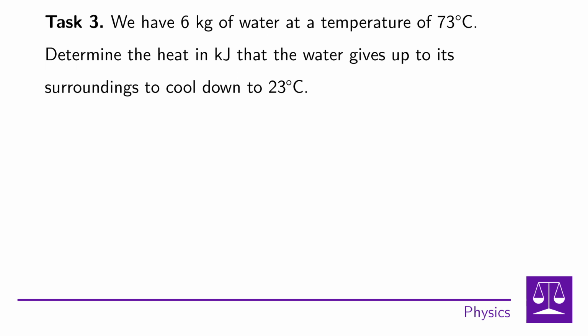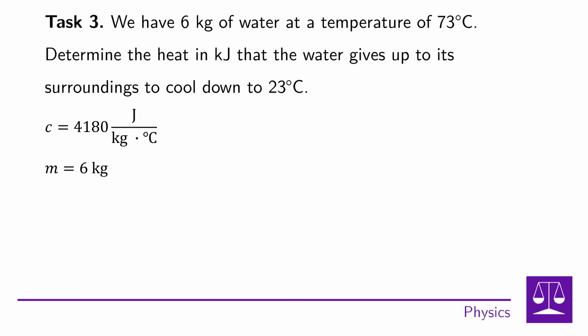In task 3, we have 6 kilograms of water at a temperature of 73 degrees Celsius, and we have to determine the heat in kilojoules that the water gives up to its surroundings to cool down to 23 degrees Celsius. First, let's write down the physical quantities we have at our disposal. The specific heat capacity of water C is 4,180 joules per kilogram per degree Celsius.